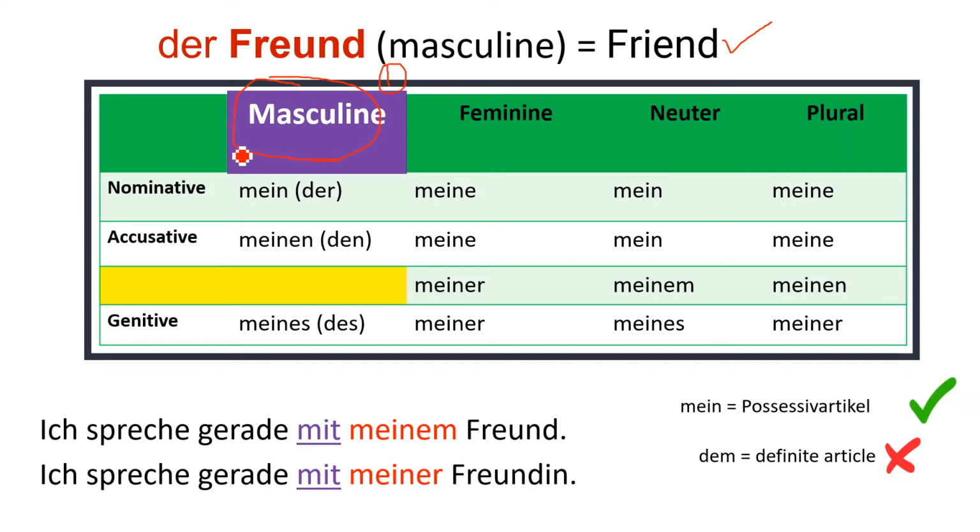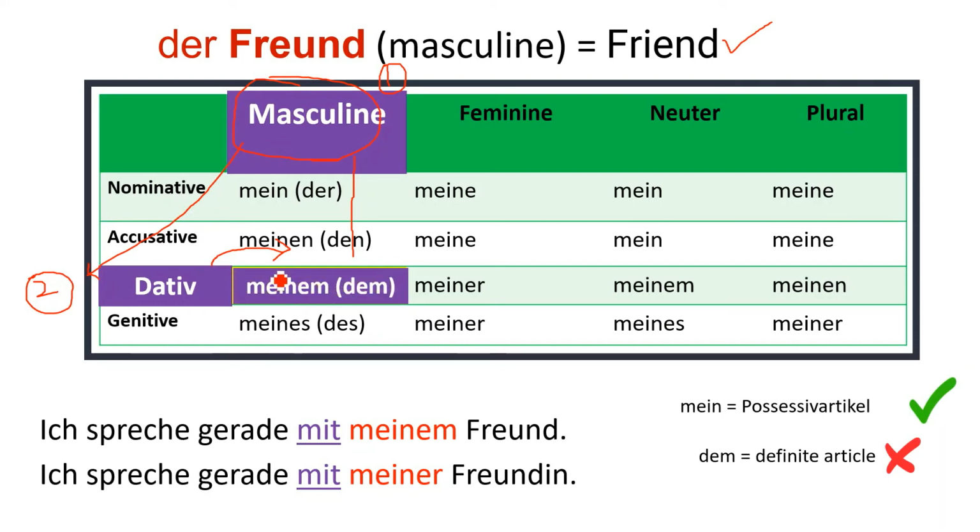Then second, we know that we are studying the dative case because we have used the preposition mit. So now it will come to the second box, which is the dative case. Okay, so if you are in the masculine column and the dative row, then it will change to meinem.